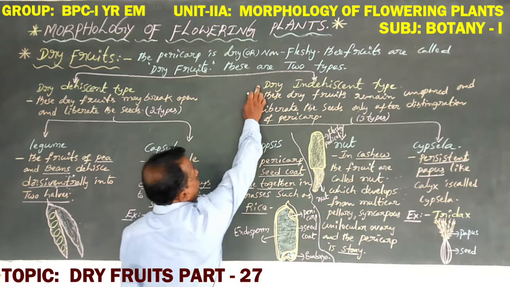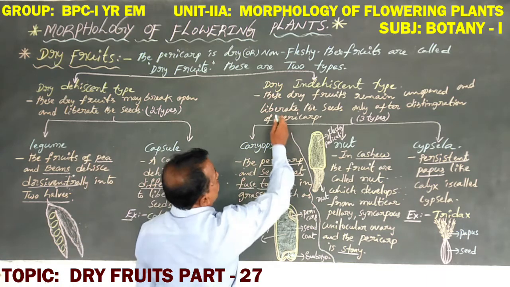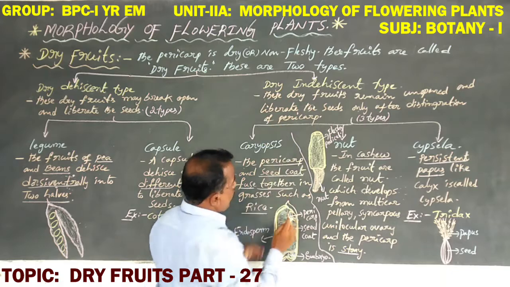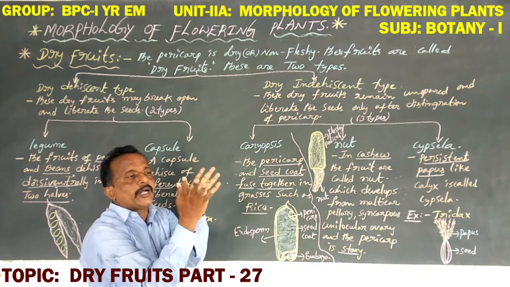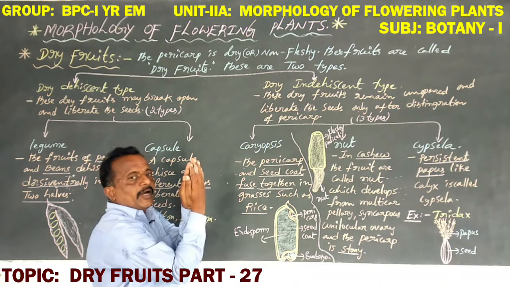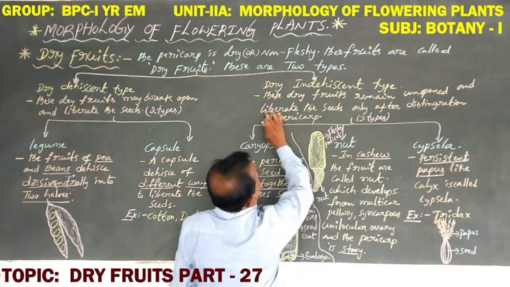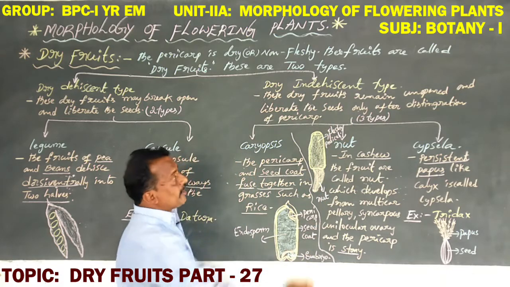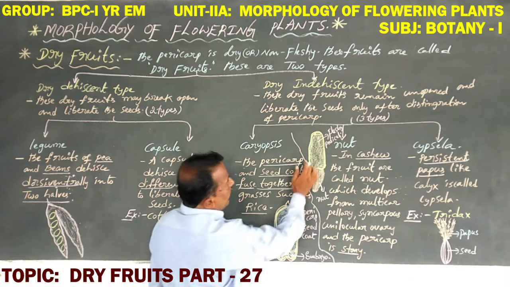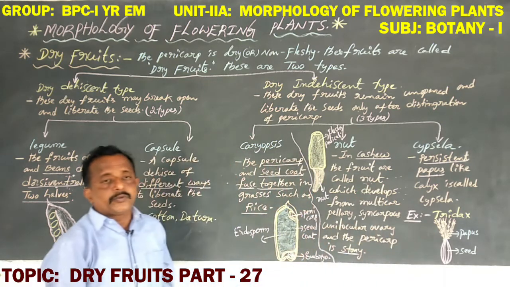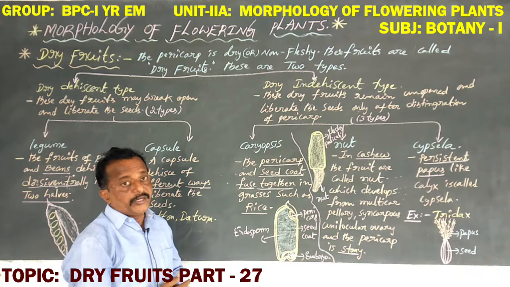Next coming to the second one, dry indehiscent type. What is the meaning of dry indehiscent type? It means these dry fruits always remain unopened. They liberate the seeds only after disintegration of the pericarp, that is, after the pericarp is totally destroyed. Only then are the seeds released.